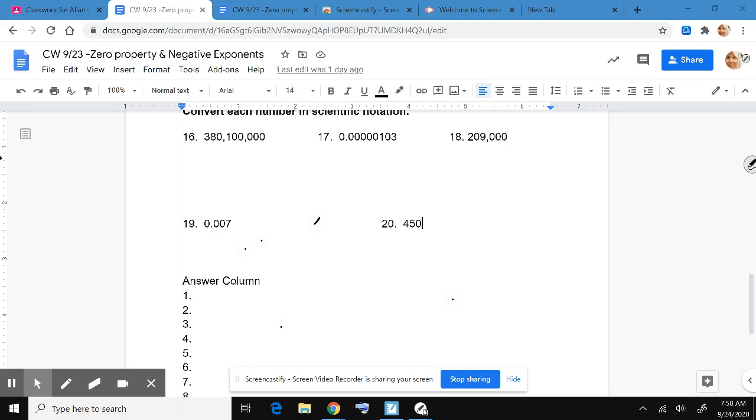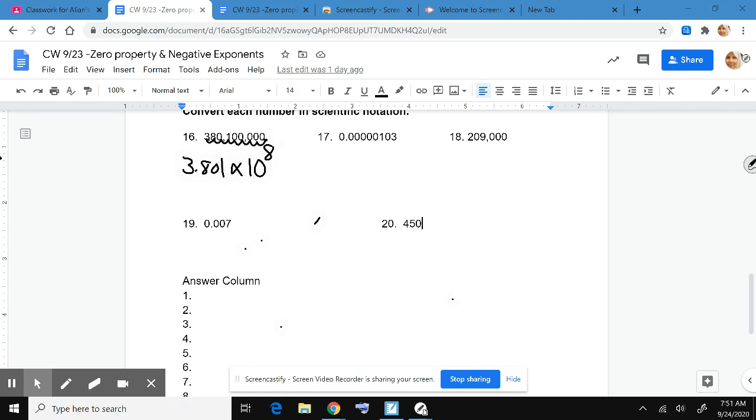So we need to convert this to scientific form. We need to create A. So A should be 3.801. We're moving the decimal from here to right here. And we're going to multiply it by a power of 10 to keep the original value. All right, so the decimal was here. I've moved it here. So let's see how many places I have to move back. 1, 2, 3, 4, 5, 6, 7, 8. So this will be 10 to the 8th.